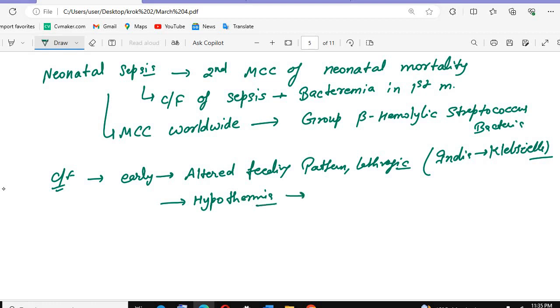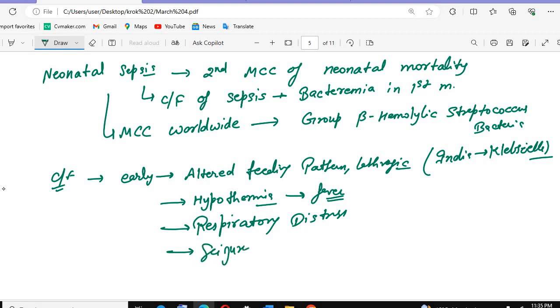That will cause the fever, we can say the fever in the preterm baby. And after that, respiratory distress can be seen in case of neonatal sepsis. Respiratory distress can be seen, and seizures can also develop in case of neonatal sepsis.